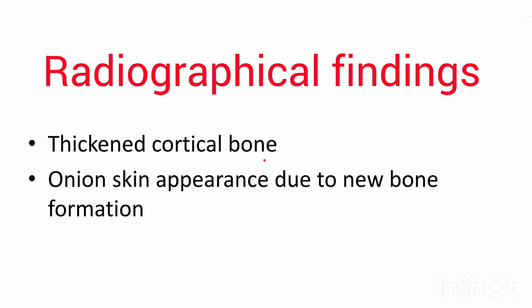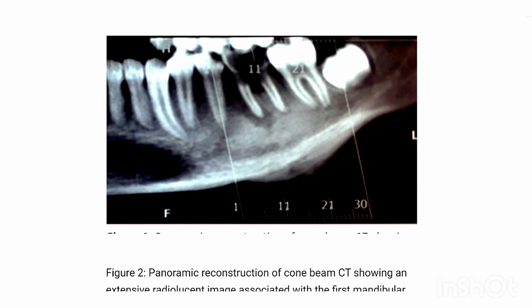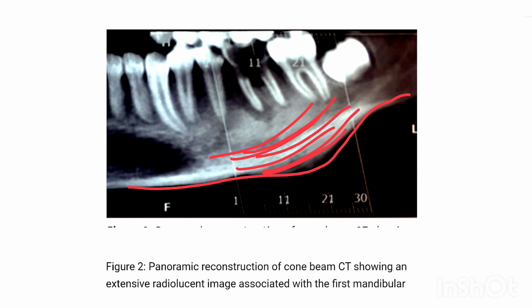Here we are going to see thickening of the cortical bone. We are going to see an onion skin appearance due to new bone formation. So on the radiograph we are going to see the onion skin appearance, the new bone formation in an incremental manner. Now let us understand with the help of this radiographic picture. As you can see, the swelling is appreciated on the radiograph, and there are layers of bone formation, that is the onion skin appearance.